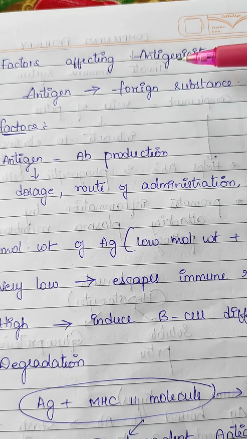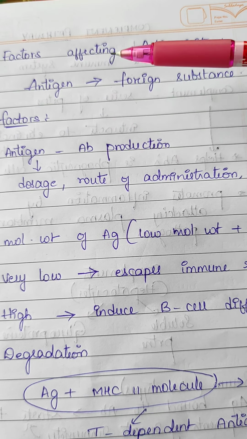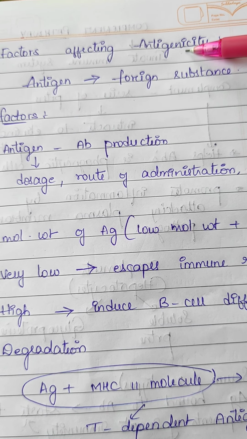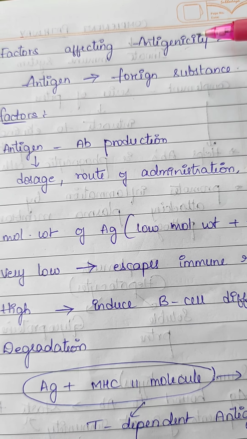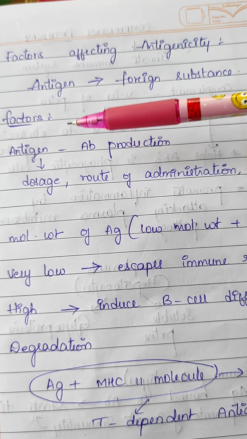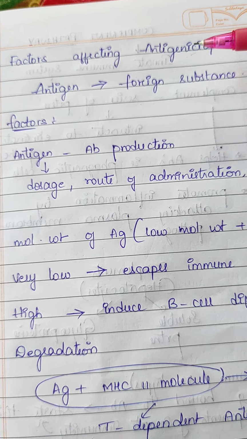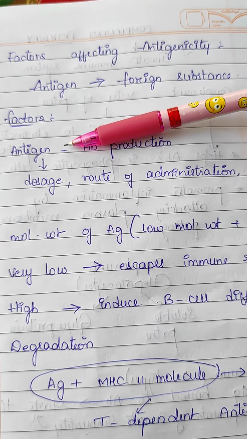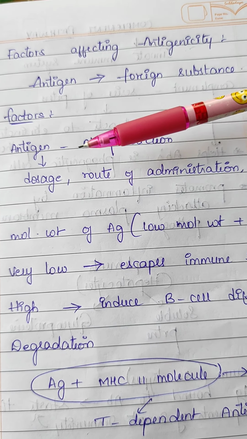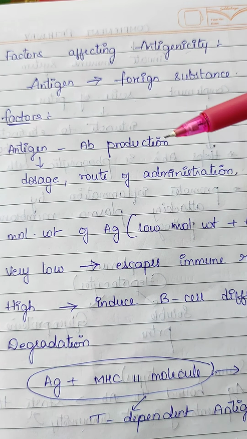So what are the factors which affect antigenicity? Antigenicity is caused due to the epitope part of the antigen. So today we are going to discuss the factors which affect antigenicity. The first factor is antigen dosage and route of administration.